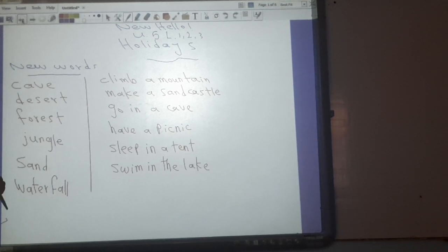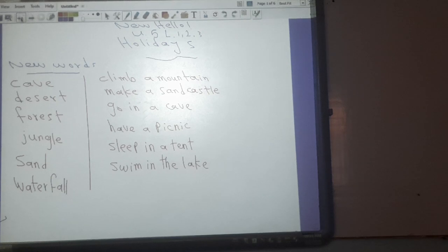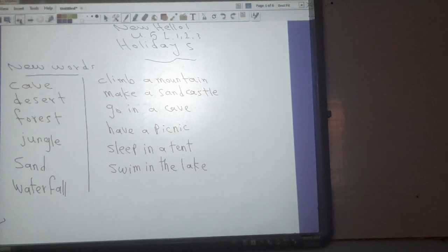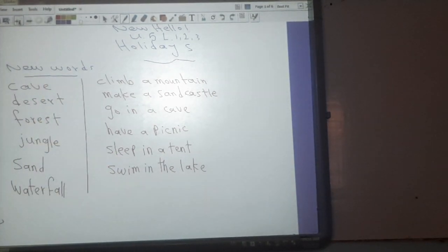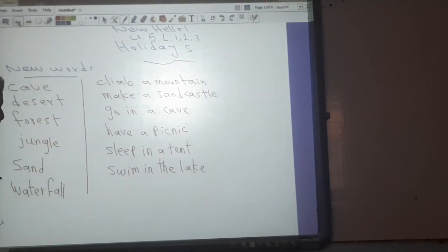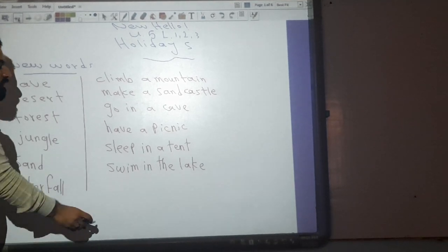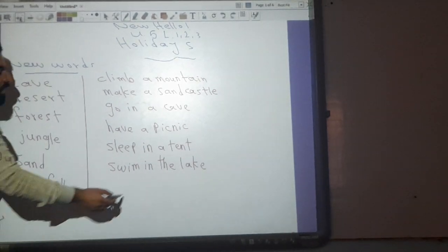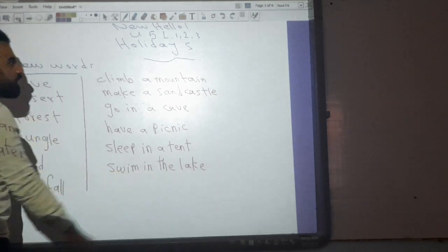But for a short time. Sleep in a tent. When I went to the desert, I slept in a tent. A tent is a place where we can eat and sleep when we are in the desert. Swim in the lake. Last week I went to Al Fayoum and I swam in the lake. A lake is like a river, but it's smaller.